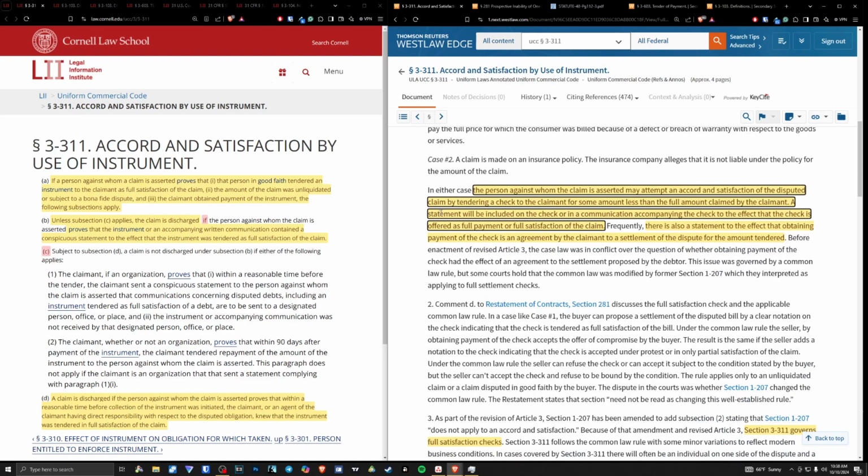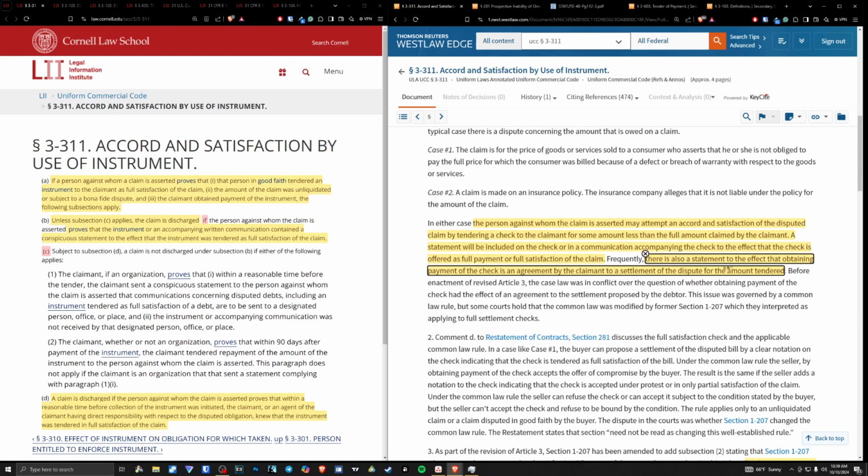A statement will be included on the check or in a communication accompanying the check to the effect that the check is offered as full payment or full satisfaction of the claim. Frequently, there is also a statement to the effect that obtaining payment of the check is an agreement by the claimant to a settlement of the dispute for the amount tendered.